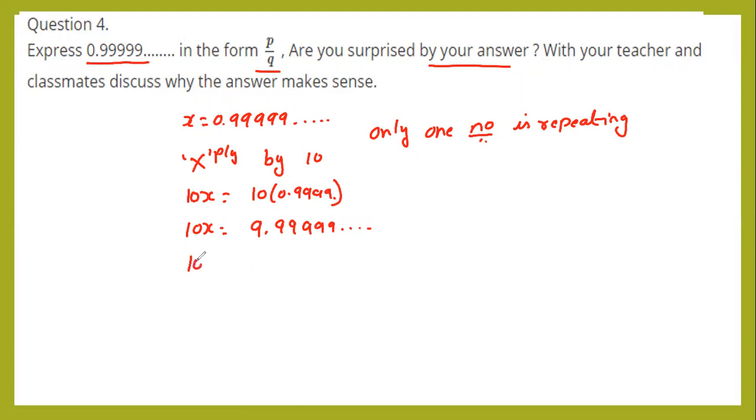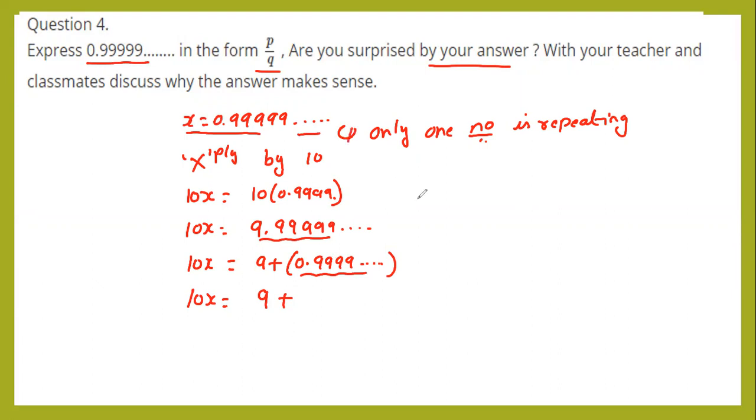Okay. So 10x is equals to 9 plus, split this number as 9 plus 0.9999 goes up to infinity. Next step, 10x is equals to 9 plus, in the place of 0.99, replace that one as x. So call this as equation 1.